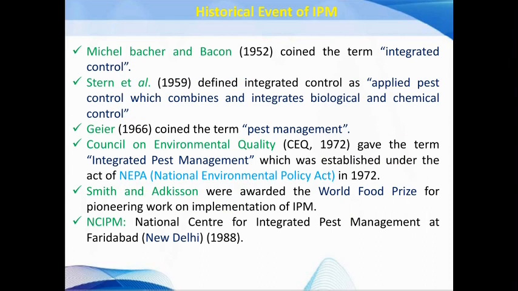Then these are the historical events in the IPM program. If you see, Michael Becker and Bacon in 1952 coined the term integrated control. Then in 1959, Stern et al., meaning Stern and co-workers, defined integrated control as applied pest control which combines biological and chemical control. It means that Stern and co-workers said we can suppress the pest population in an integrated control with the help of biological and chemical means.